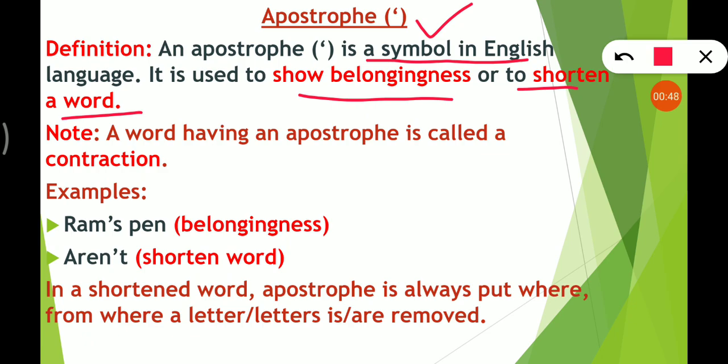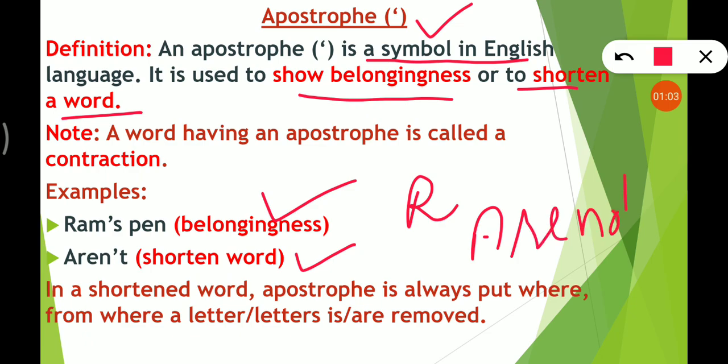Now let's see example here. Ram's pen. It means the pen of Ram. It is showing belongingness, right? Now shorten word. Are not. It is written as aren't. So it is a shortened word. Now you must know this contraction. A word that has an apostrophe is called a contraction, right? What is a contraction? A word having an apostrophe, right?